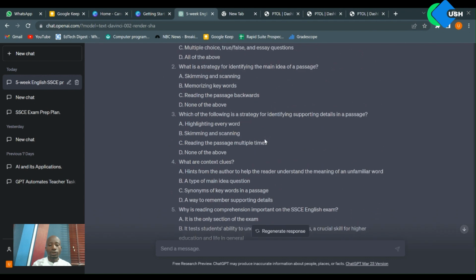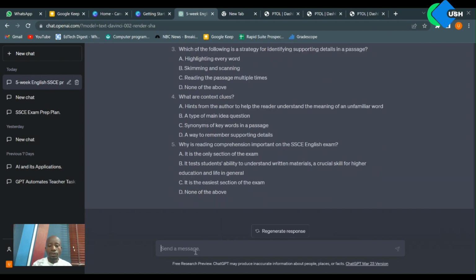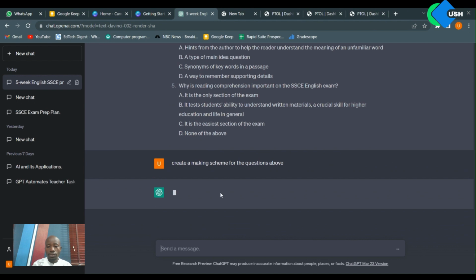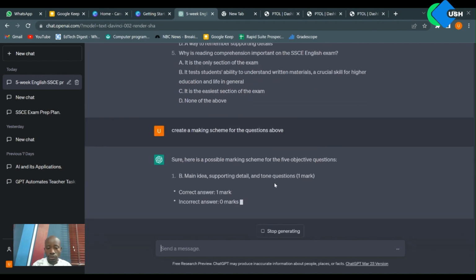Now let's push this limit one more time and say create a marking scheme for the questions above. So we can always use this. Let's see.